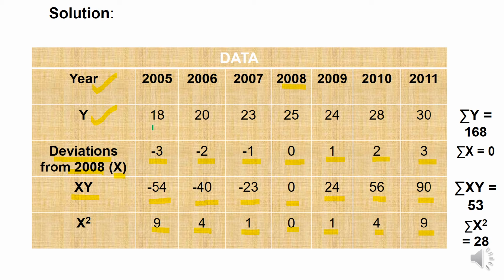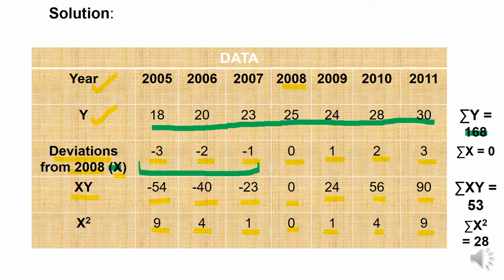The addition of all the values as given for y series will account to 168. And when we take the summation of the values for x, that is the addition of minus 3, minus 2 and minus 1 will lead to a value which is equivalent to minus 6.